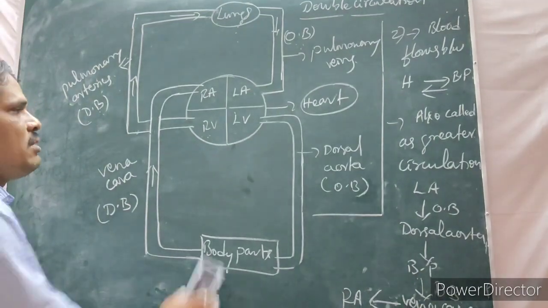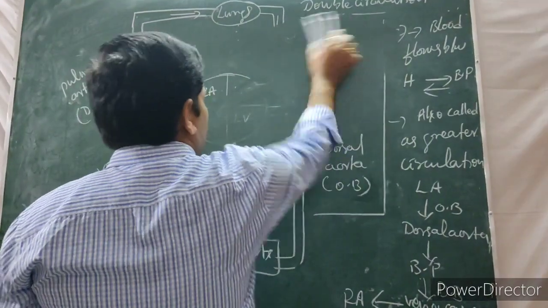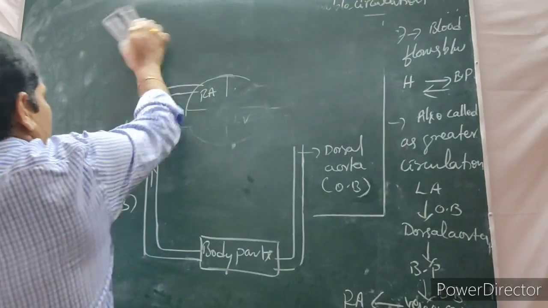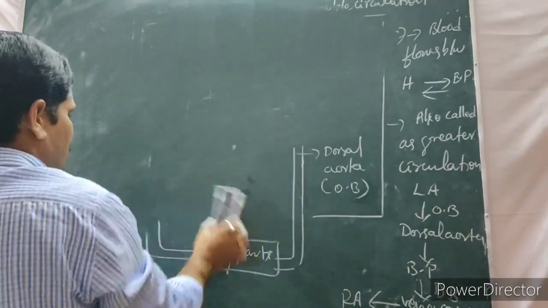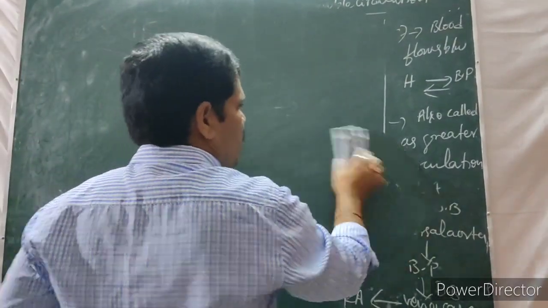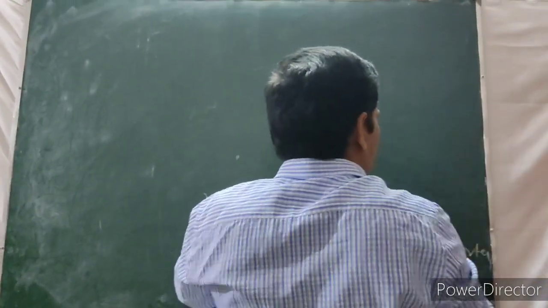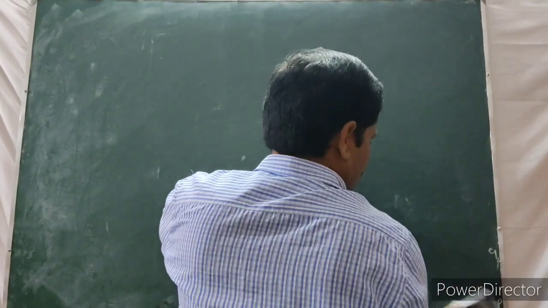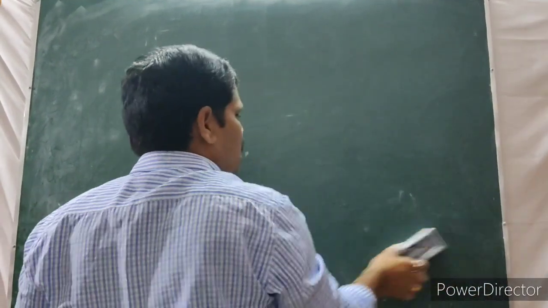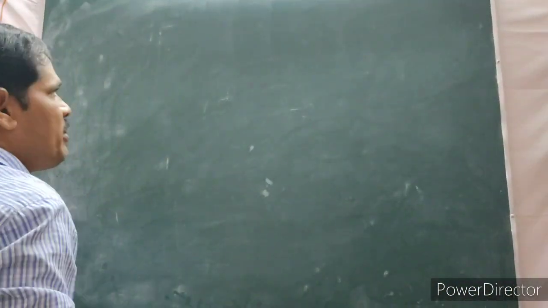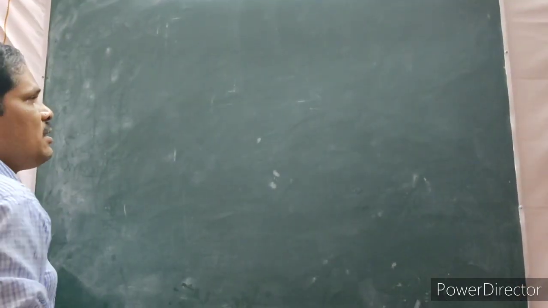Next, we move to, what is that? Coagulation of blood. How is the blood coagulated? When a person meets an accident, then what happens? Blood oozes out. When cuts happen or a person meets an accident, then what happens? Blood oozes out.